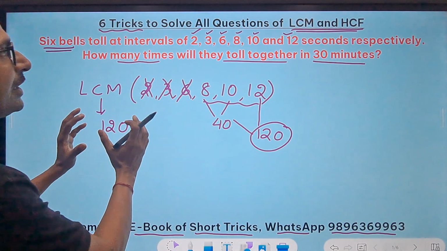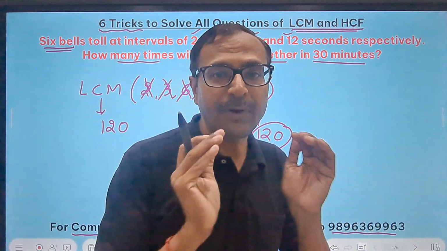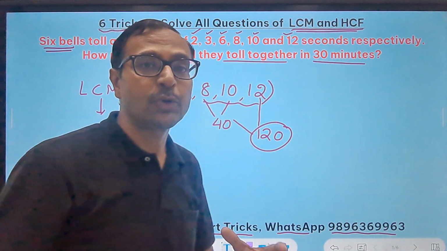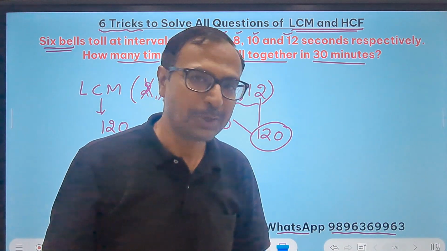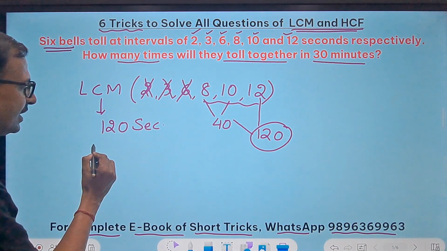So what is this 120? It means that after every 120 seconds, the 6 bells are going to toll together. Okay. Now 120 seconds means 2 minutes.